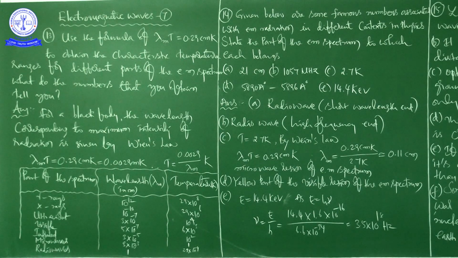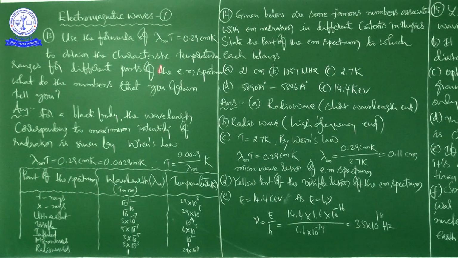Radio waves, the wavelength is 1 meter and the corresponding temperature value is 29 into 10 to the power of minus 4 Kelvin. See, these are all the values we need not remember. Just remember Wien's formula, that is lambda m into T is equal to 0.29. That is what they have given here, 0.29 centimeter Kelvin. You can find out the temperature value with the help of this.